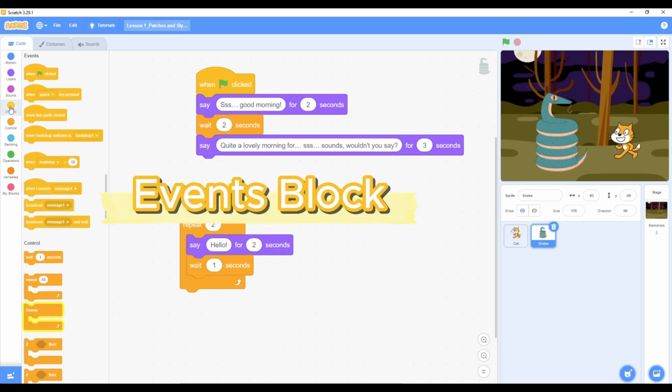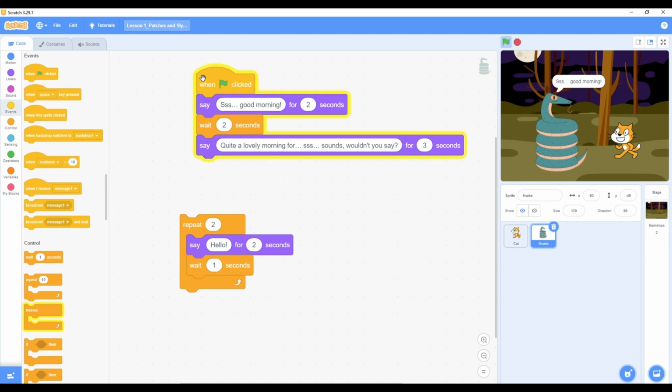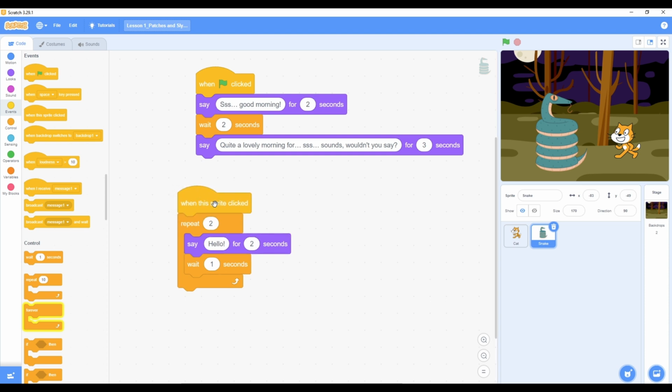Events. These blocks trigger actions. The when green flag clicked block starts your program, and you can use when this sprite clicked to make characters respond to clicks.